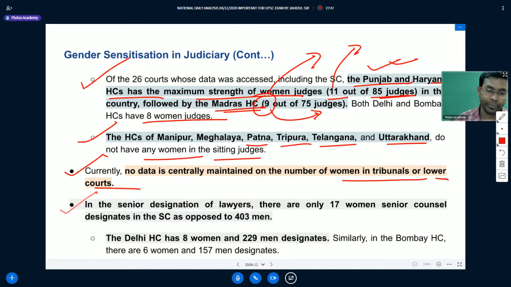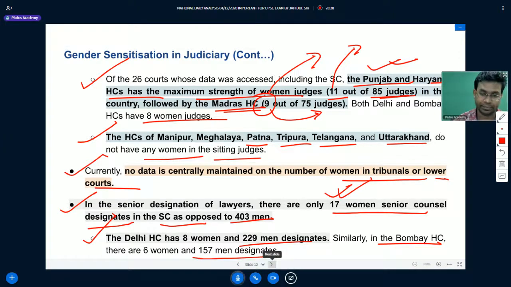In the senior designation of lawyers, there are only 17 women senior counsel designates in the Supreme Court as opposed to 403 men. When we talk about the Delhi High Court, it has 8 women and 229 men designates. Similarly, in the Bombay High Court, there are 6 women and 153 men designates.